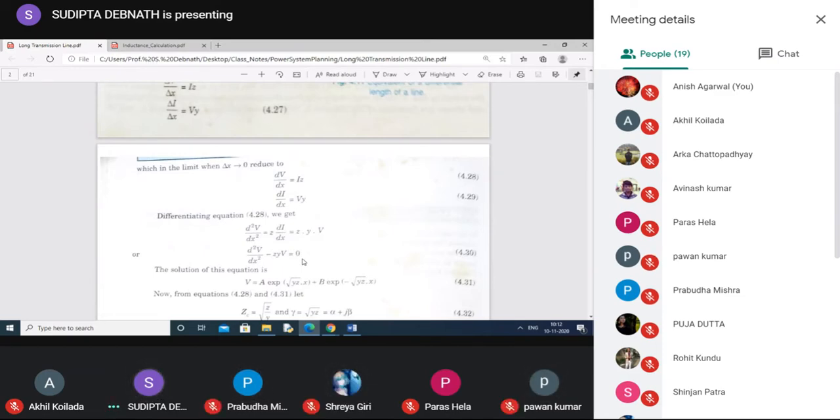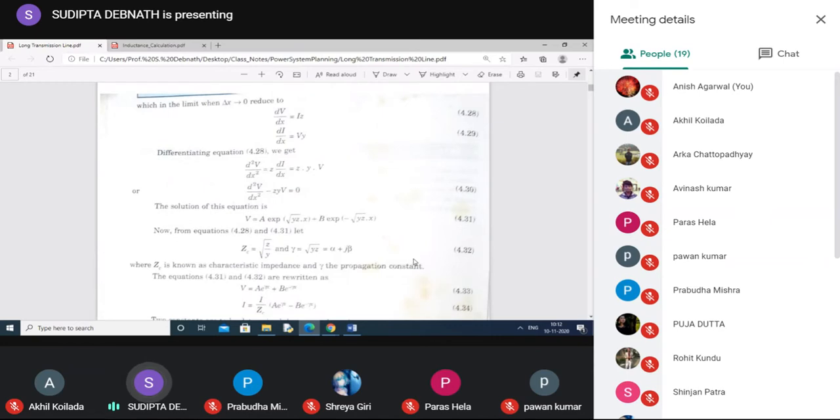Okay. Thank you. So the solution of this one, you can find in any mathematics book. The solution will be like this: A e to the power root over YZ into x plus B e to the power minus root over YZ into x. This is a standard form.